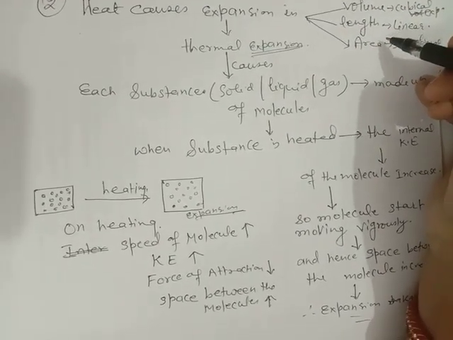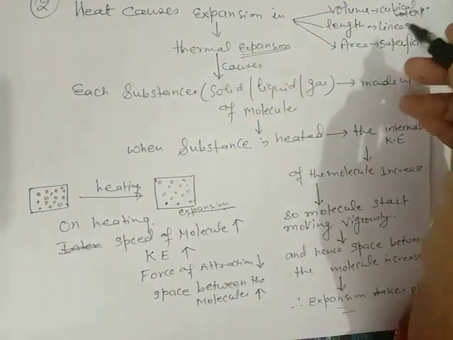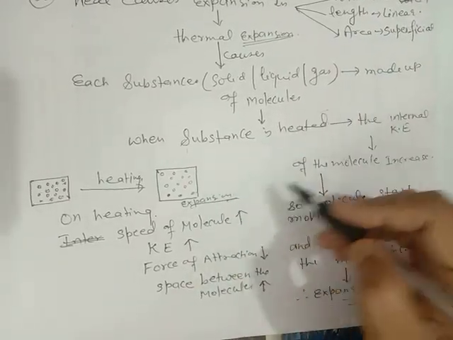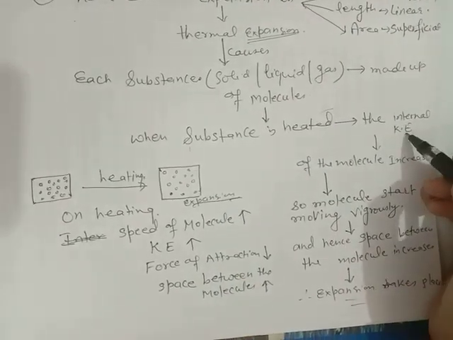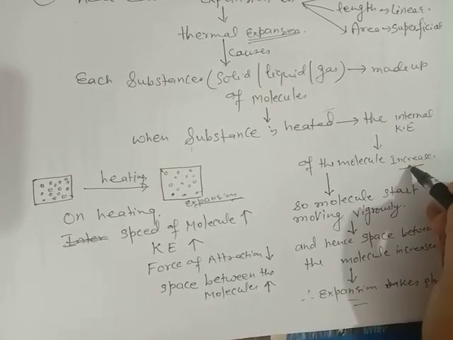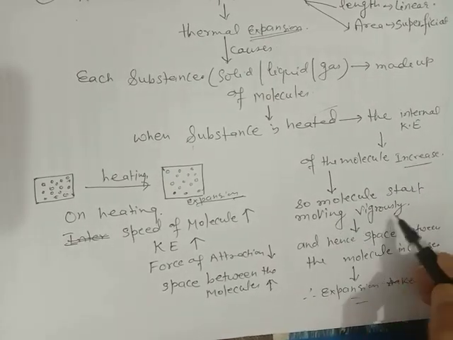Each substance, solid, liquid or gas, is made up of molecules. When the substance is heated, its internal kinetic energy increases. And when the internal kinetic energy increases, the molecules start moving vigorously.